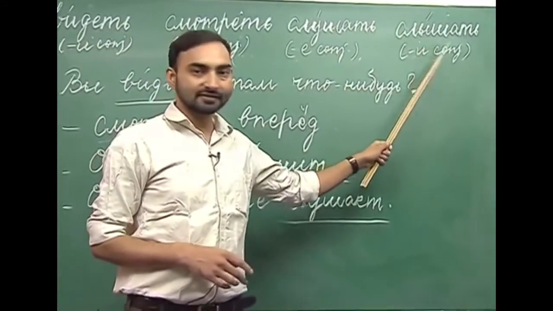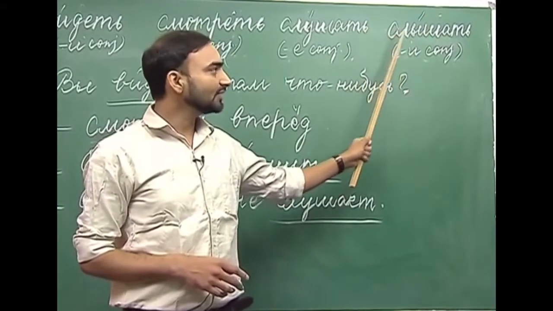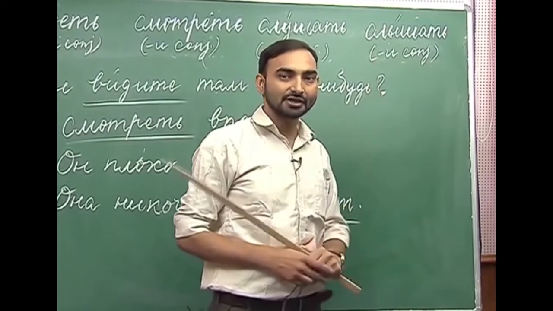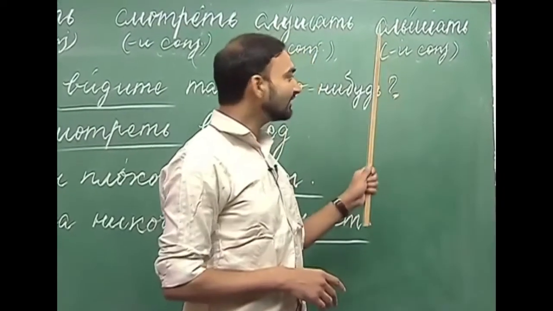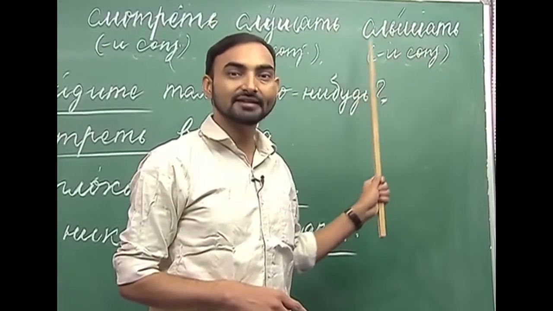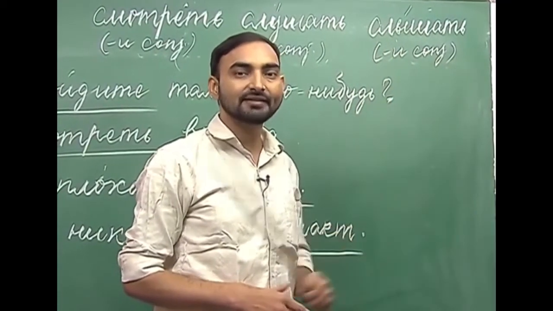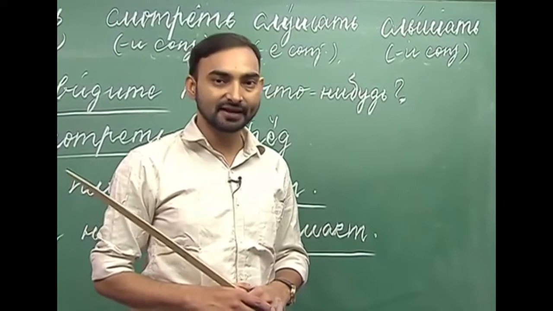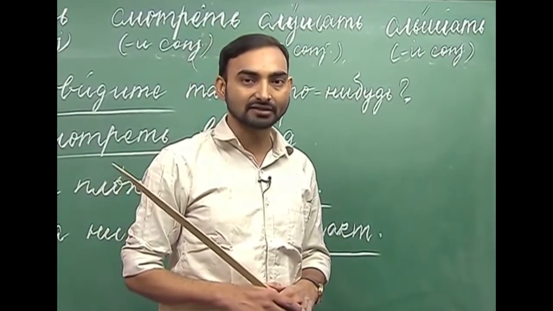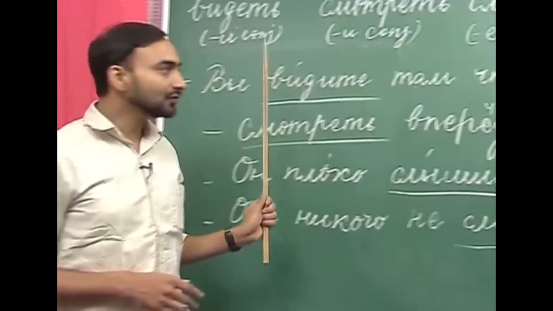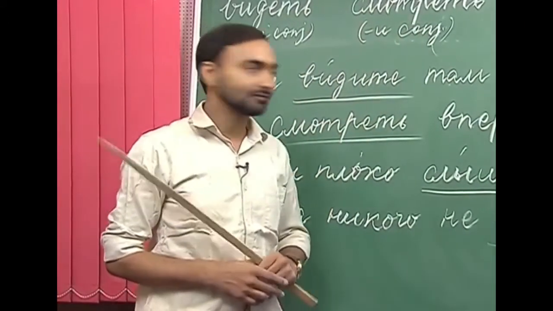And slishat, to conjugate slishat, we follow the e conjugation, like gavarit. Ya slishu, ti slishish, ona slishit, mi slishim, vi slishite, oni slishat. Okay, let's have a look at the uses of these four verbs.